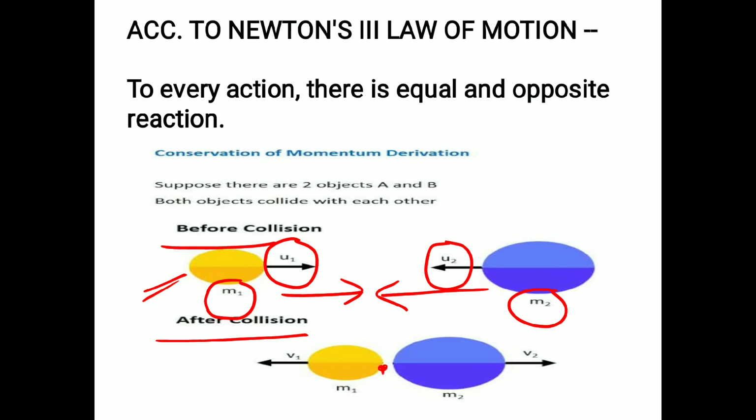Why are the mass and velocity given? Because the momentum of the first object will be m1 u1 and the momentum of the second object is m2 u2.